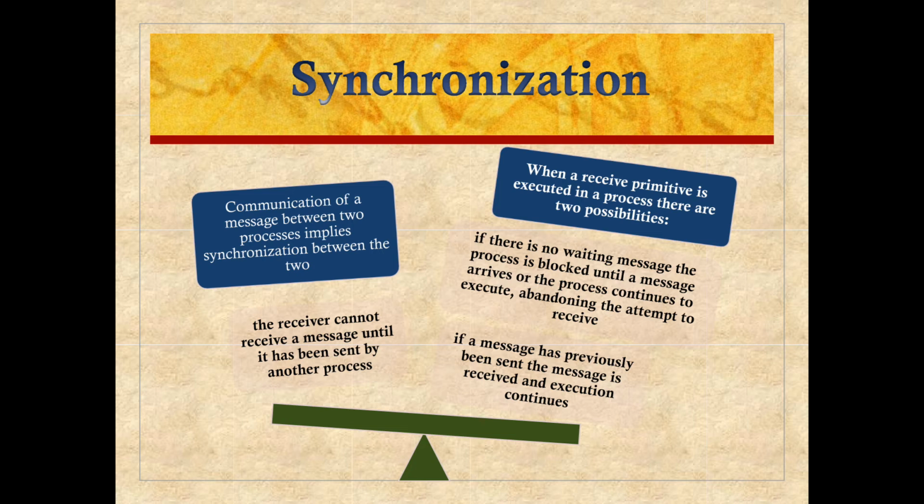And this is about synchronization. Communication of a message between two processes implies some level of synchronization between the two. When a receive primitive is executed in a process, there are two possibilities. If there is no waiting message, the process is blocked until a message arrives. If a message has previously been sent, the message is received and execution continues. The receiver cannot receive a message until it has been sent by another process.